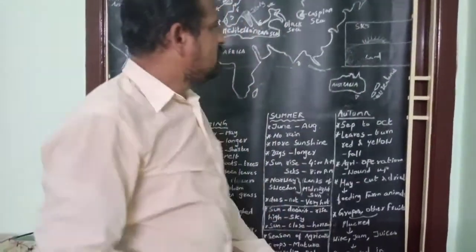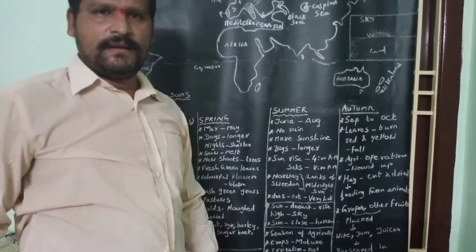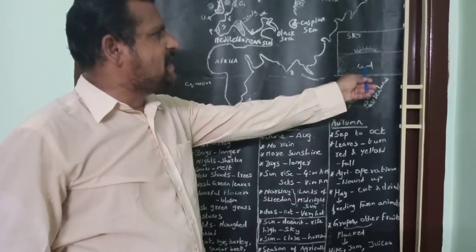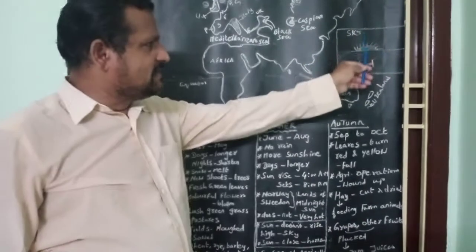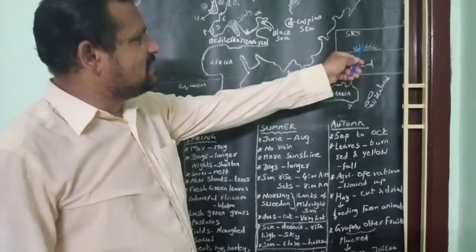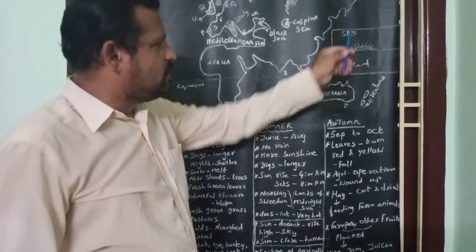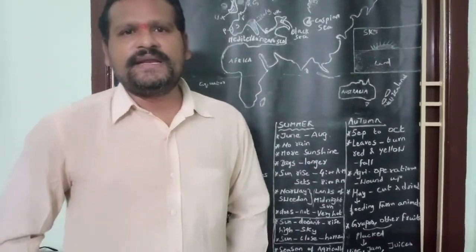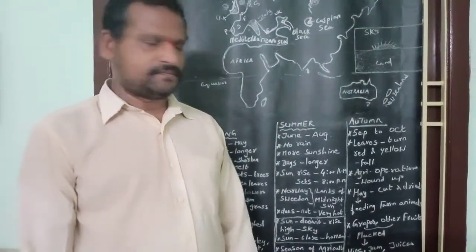The sun is in horizon throughout the day, where land and sky meets. Europe continent doesn't get very hot.